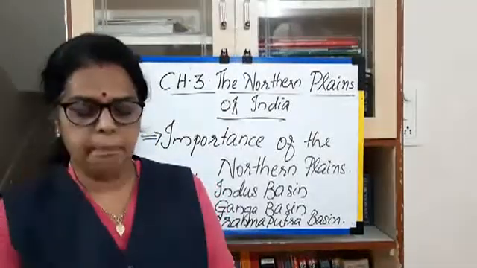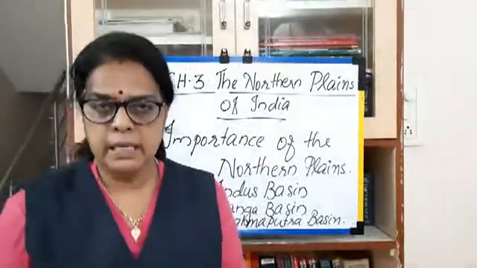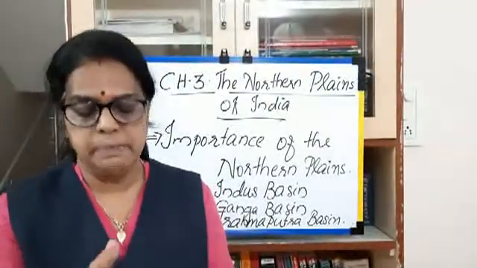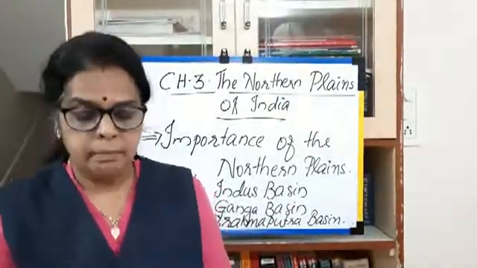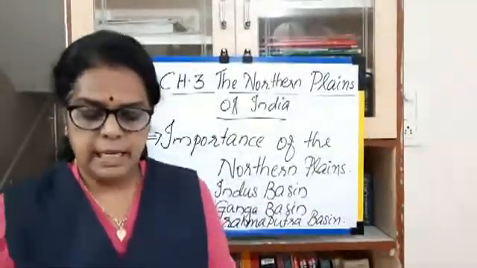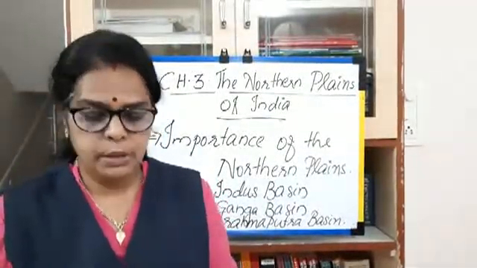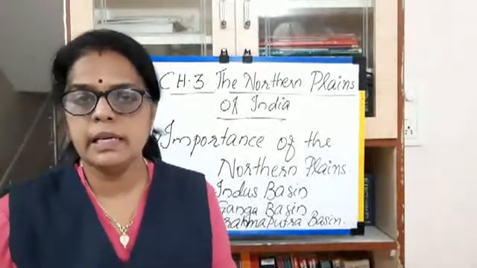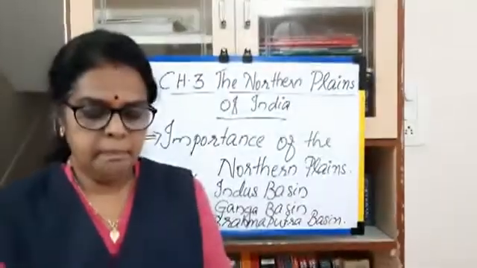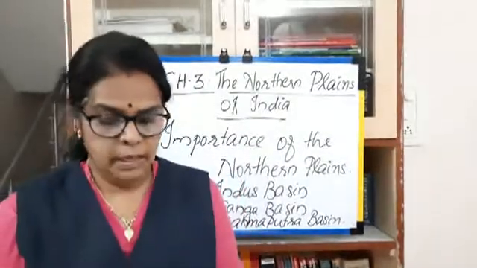In the northern plains, the main tributaries of the Indus are the rivers. What are tributaries? The main streams. The main tributaries of the Indus are Chenab, Jhelum, Satluj, Beas and Devi. These are the rivers.